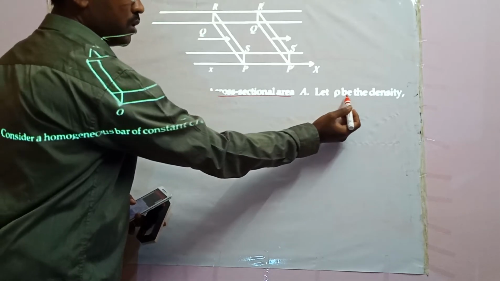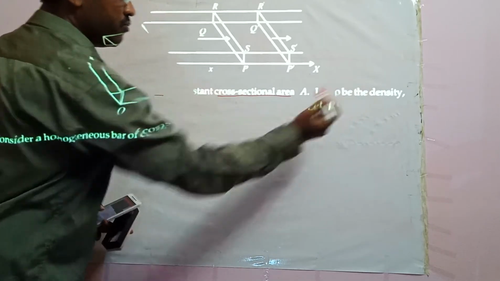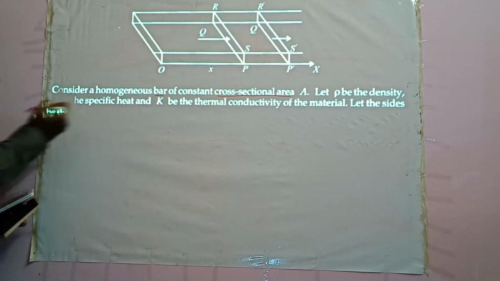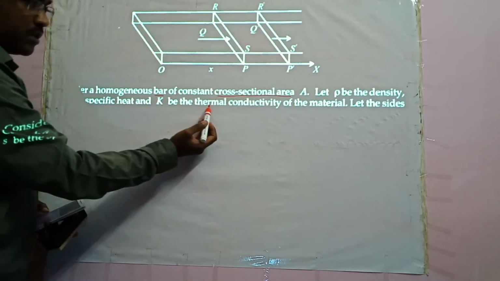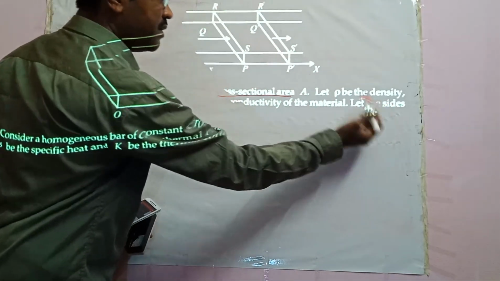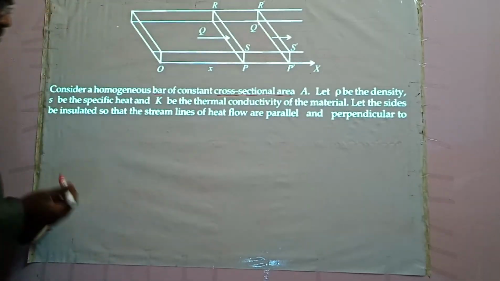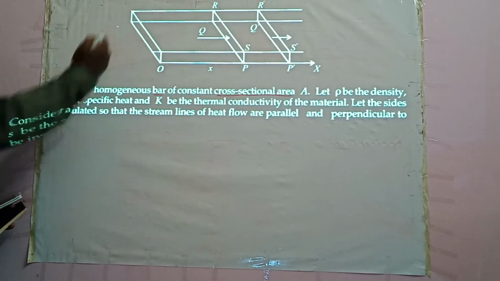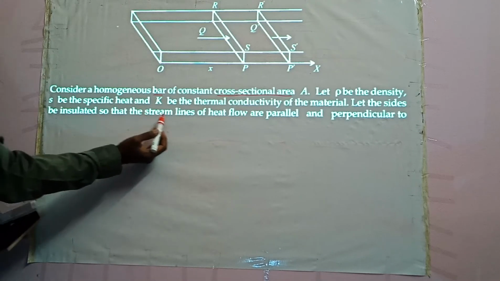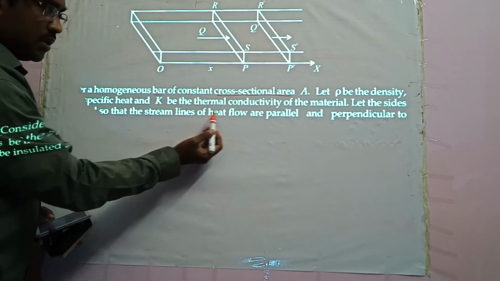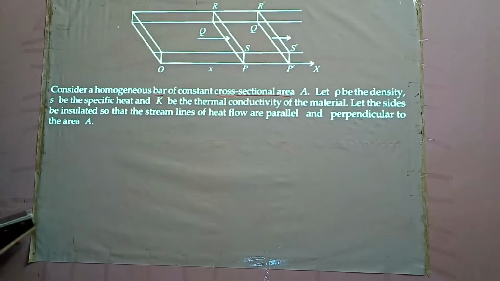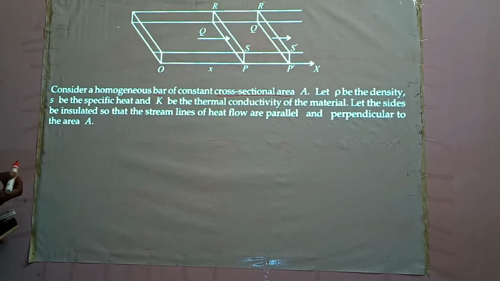Let rho be the density, small s be the specific heat, and K be the thermal conductivity of the material. Let the sides be insulated so that the streamlines of heat flow are parallel and perpendicular to the area A.